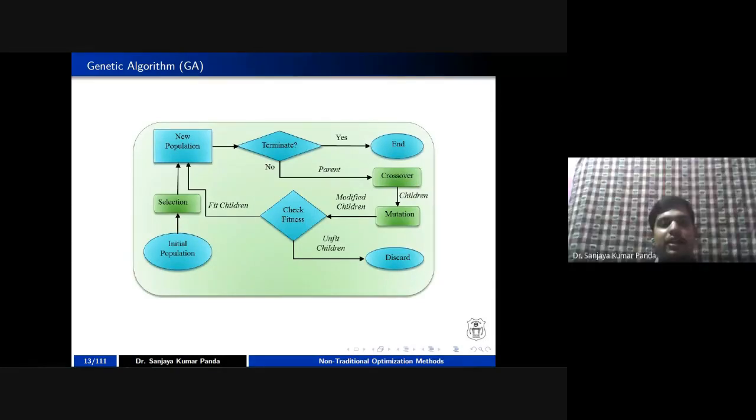In each and every step, whatever population you are choosing, whether it is 100 to 200 in the case of initial population, or 10 or 20 in the case of selection, that is a question mark. And that question mark is not solved yet. How many populations is the perfect one for a particular problem is not defined till date.